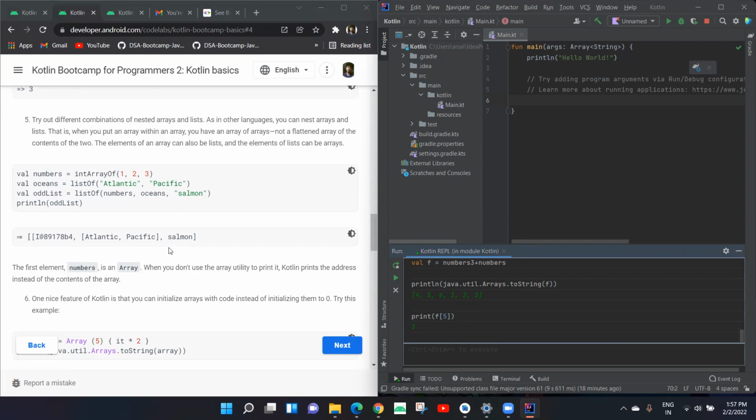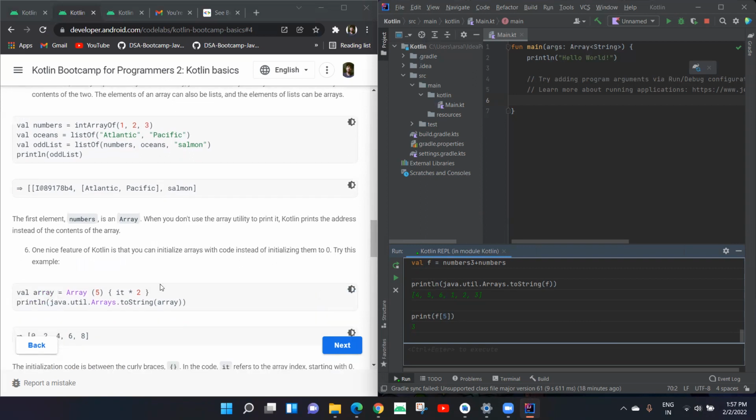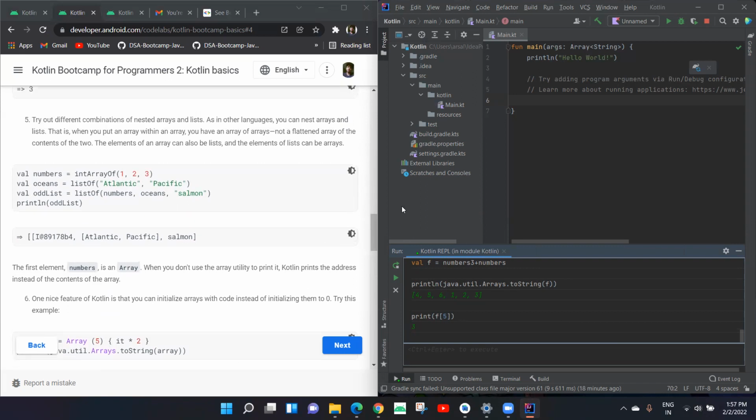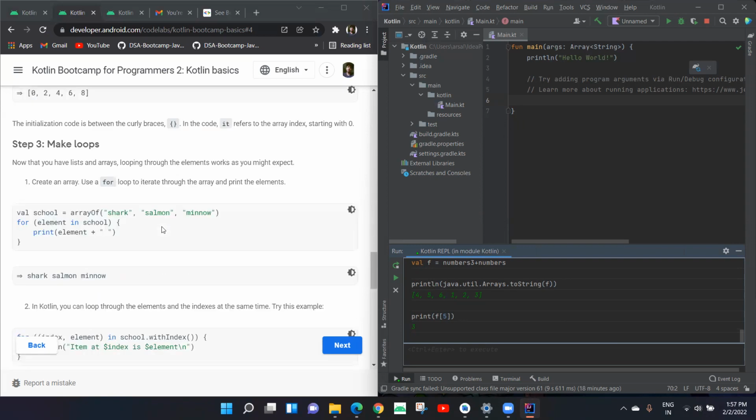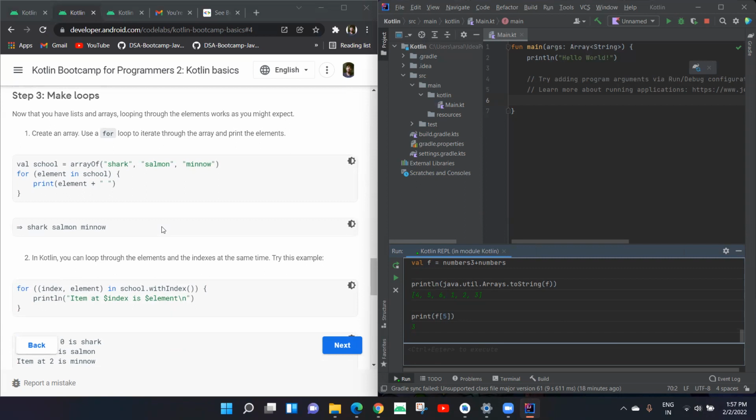If you are trying new combinations, if any one of you are doing the fifth step, then maybe you can share with us your variants, what you get.